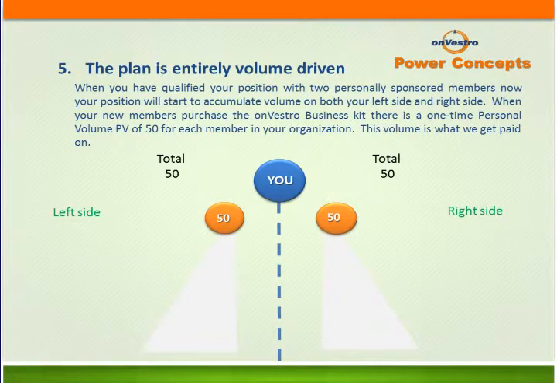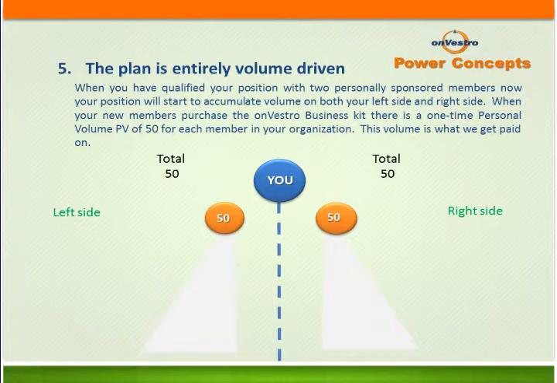So let's talk about how we earn income. The pay plan is entirely driven on volume. When you have qualified your position with the 2 personally sponsored members, now your position will start accumulating volume on both your left side and your right side.